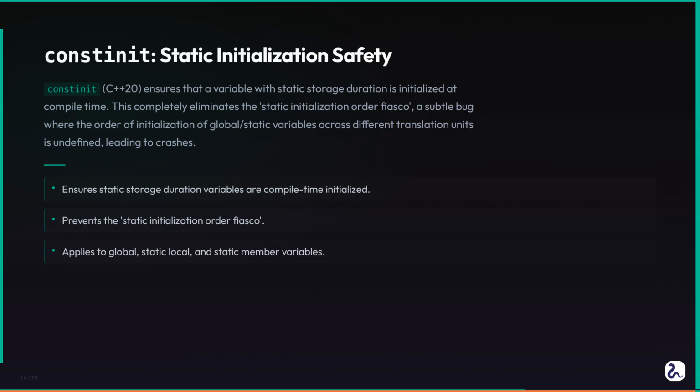The constinit keyword ensures that a variable with static storage duration is initialized at compile time. This completely bypasses the static initialization order problem because the variable is ready before any dynamic initialization can even begin. It is like pre-baking a cake before the party starts, so it is ready exactly when needed, no matter what else is happening.